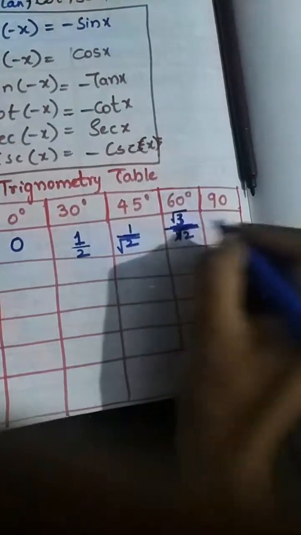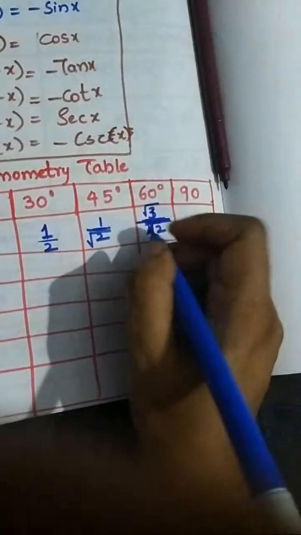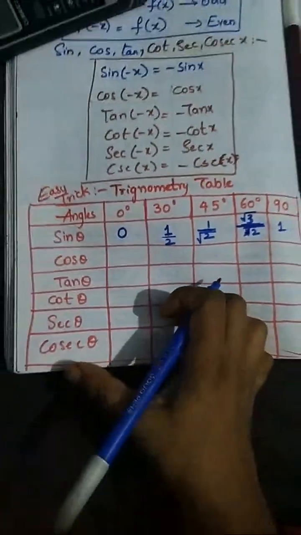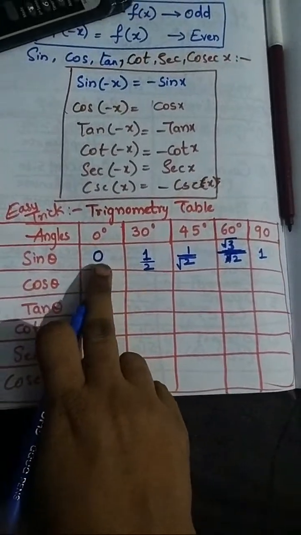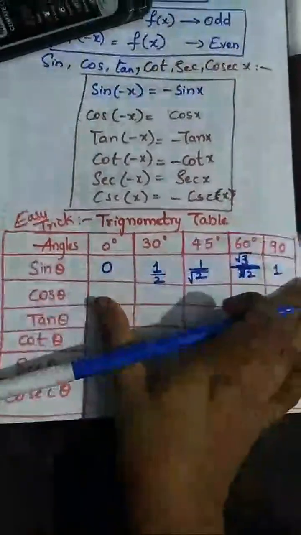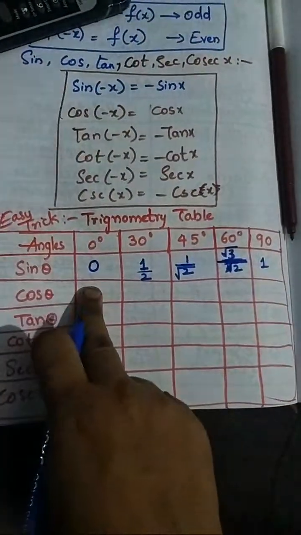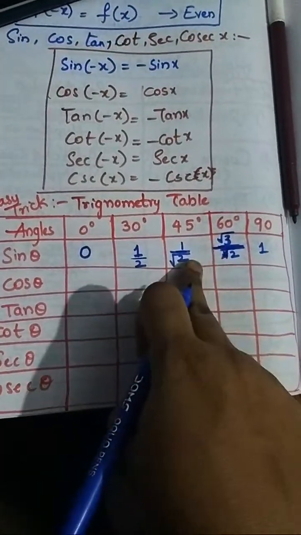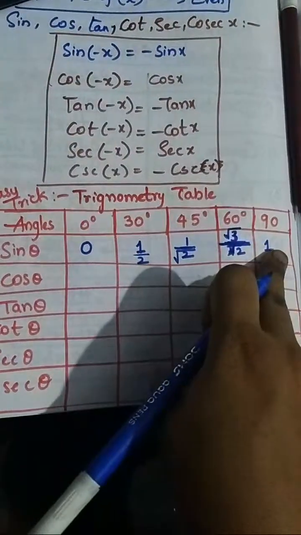Root 3 by 2, sorry, by mistake. Root 3 by 2, this one, and this is 1. Okay, this we have to remember. First of all, from the table we have to remember the sin theta values: 0, 1 by 2, 1 by root 2, and then increasing, root 3 by 2 and 1.